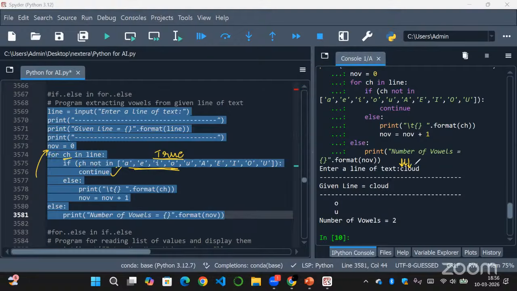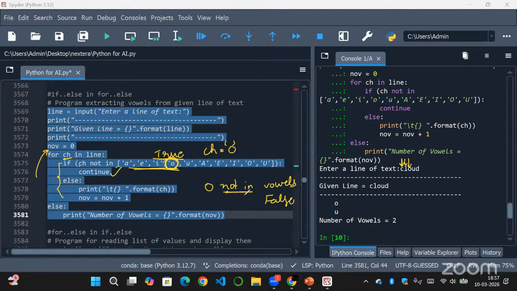Then it will go to O. So now CH will represent O, and it will check the if condition. So O not in AEIOU or capital AEIOU. As O is present in here, O not in list of vowels will become false because it is present, right?